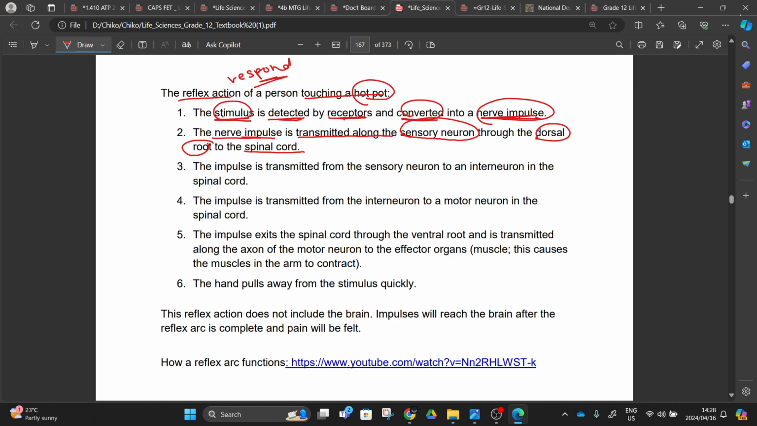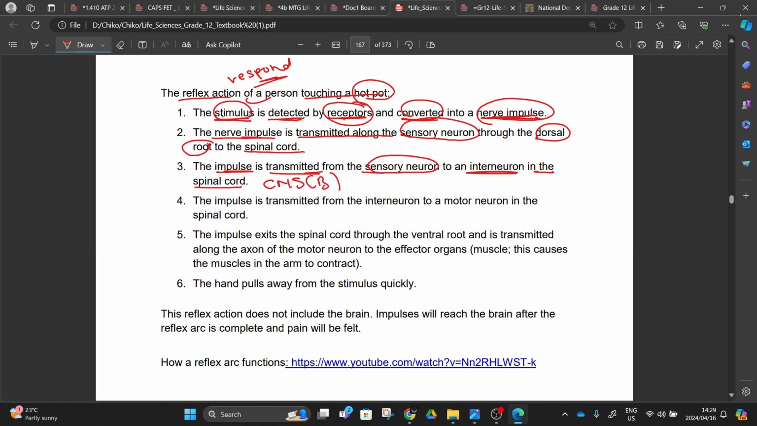When they want you to explain this, they will want you to use these keywords. The first keyword is the stimulus. I will circle the keywords, right? A stimulus being detected by the receptors, right? Converted to the impulse, a nerve impulse. The nerve impulse is transmitted along the sensory neuron through the dorsal root to the spinal cord. Inside the spinal cord now, the impulse is transmitted from the sensory neuron to the interneuron in the spinal cord, or the central nervous system, or the brain, right?